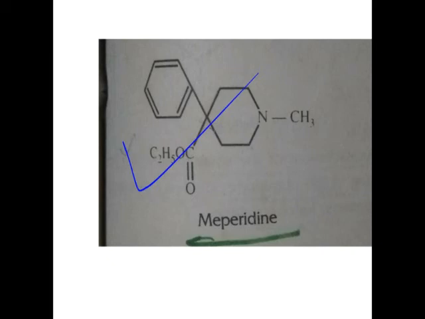Further study indicated that meperidine has only 10 to 12% of morphine's activity. Morphine, as it is a cyclic structure, shows better activity. But meperidine also shows good activity as an analgesic, and along with that it has an anticholinergic effect, so it shows antispasmodic and sedative properties. So it has only 10 to 12% of the activity compared to morphine.